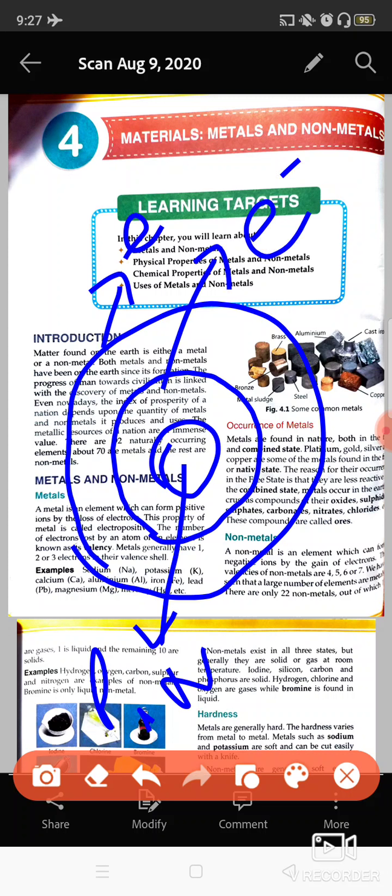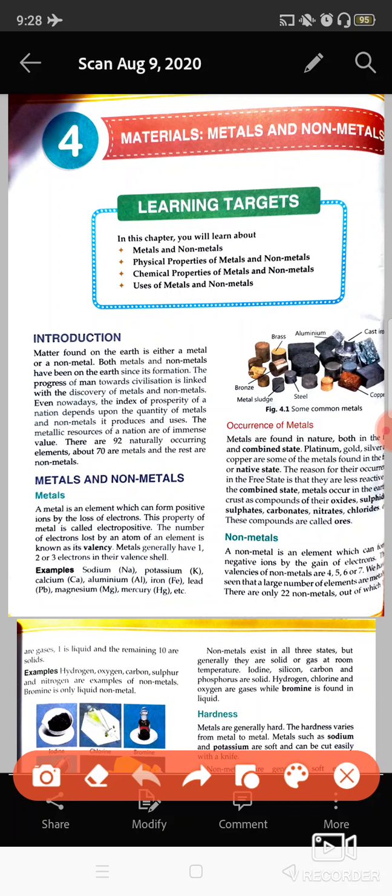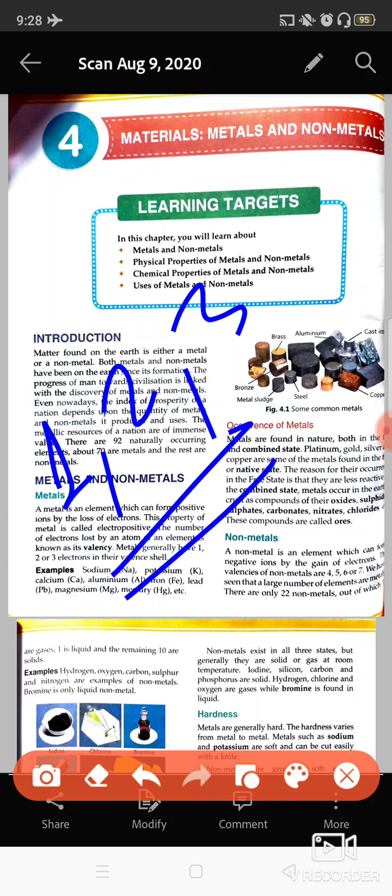The outermost shell, in this case the second shell, any number of electrons present in it are known as valence electrons. In the case of metals, these have 1, 2 or 3 electrons in their valence shell, that is the outermost shell.